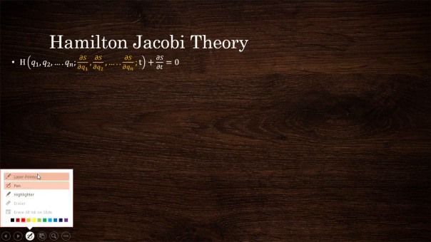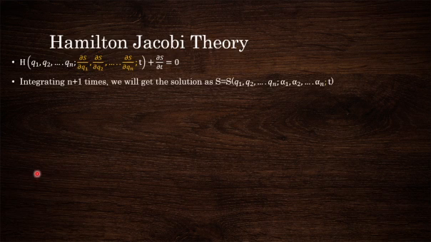So what is happening is that integrating this, because it involves n number of q variables and 1 t variable, you have n plus 1 variables involved. Also you can see there are n number of partial differentials of S with respect to q, as well as one partial differential with respect to time. So you have to integrate it n plus 1 times in order to get the solution S. So S will be a function of all the q's and time t, and also alpha.